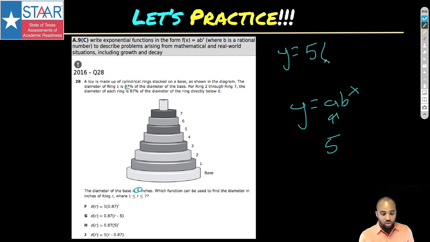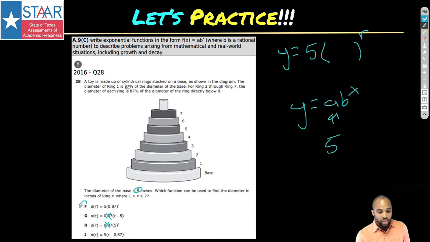Well, let's do what we know. We know this is going to be raised to some power. We're not talking about time in this case, we're talking about the ring number. So we know we need 5 in front. Let's see which ones we know it's not. It can't be that one and it can't be that one. And we know it's going to be raised to some power.